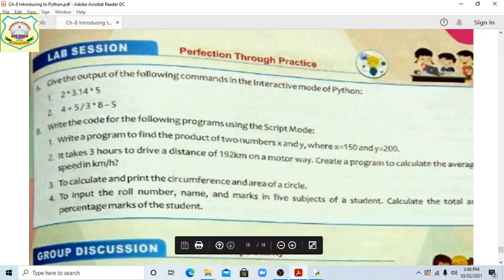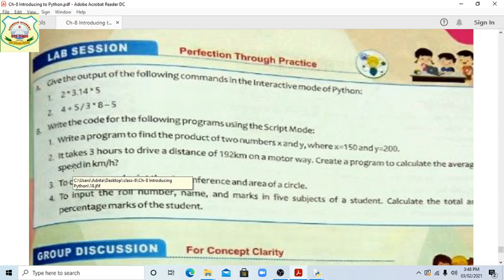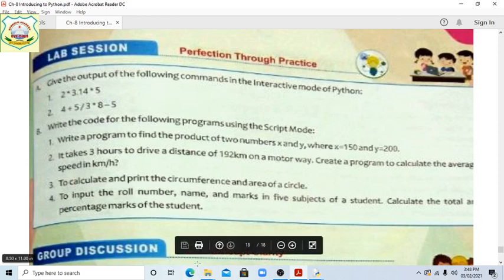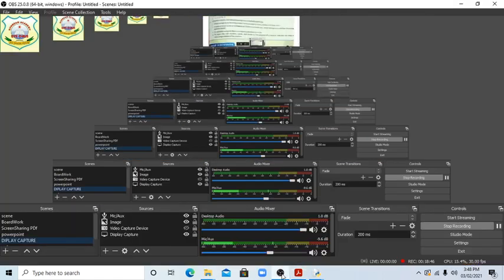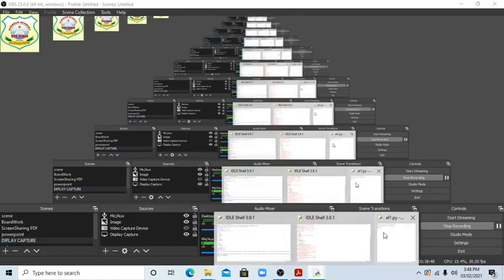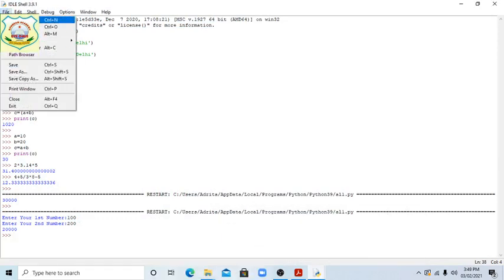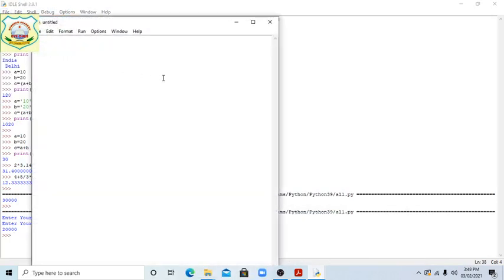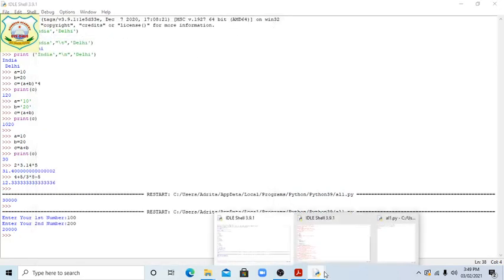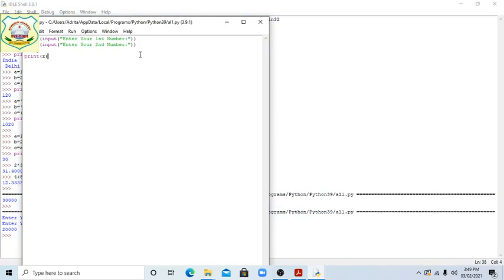Next one is: it takes 3 hours to drive a distance of 192 km on a motorway. Create a program to calculate average speed in km per hour. So students, the same way, going to the next program, file, new file. What we have to do, you will keep a new file. I am writing the same.